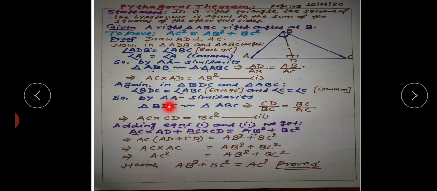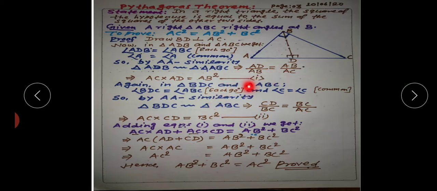So by AA similarity, triangle BDC is also similar to triangle ABC. Then the ratio of their corresponding sides will be equal, and then CD upon BC will be equal to BC upon AC, and now cross multiply it. Then we get AC into CD will be equal to BC into BC, that is BC square, and let us consider it as equation second.